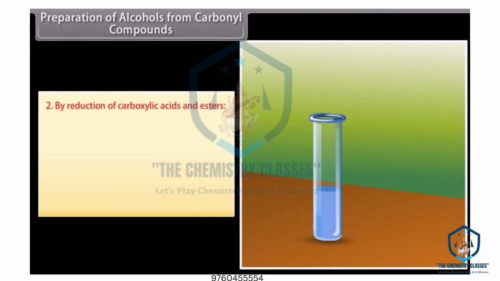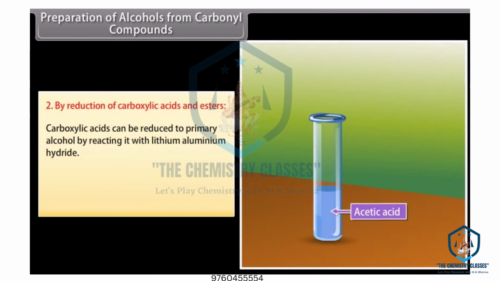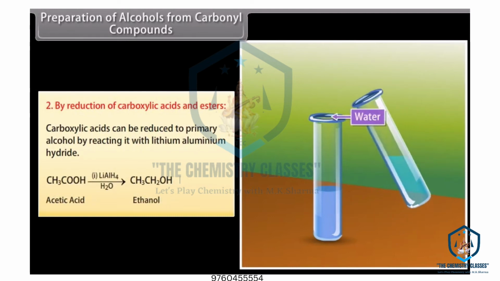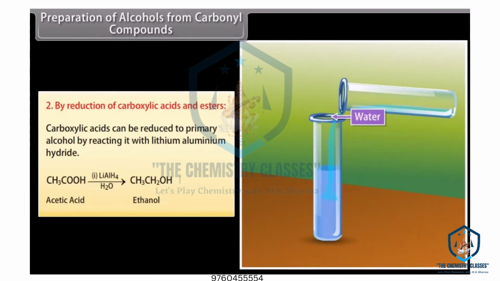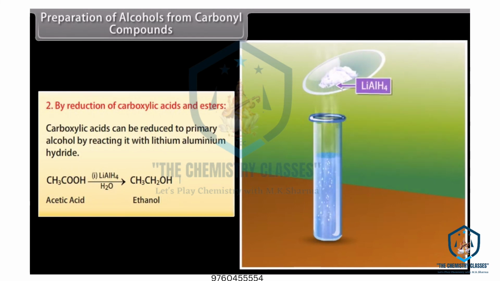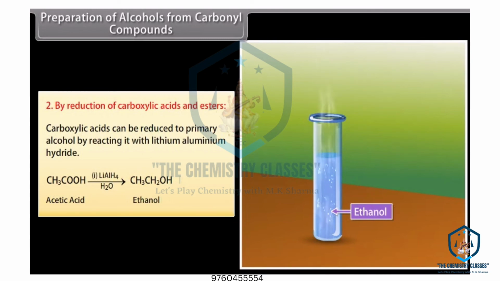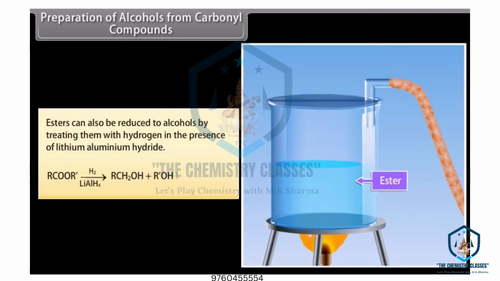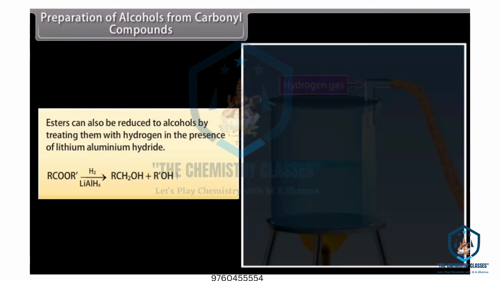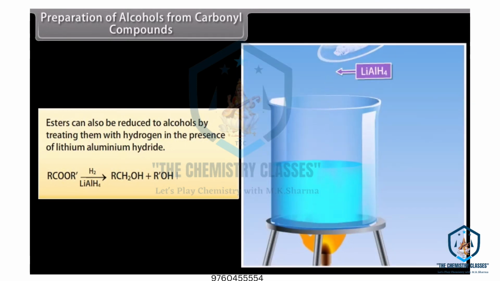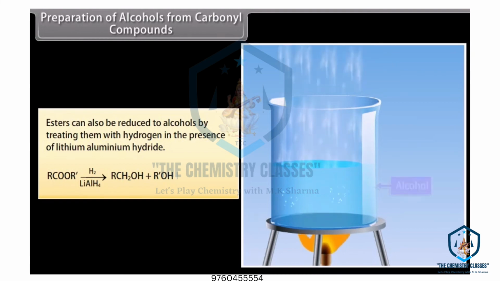From carbonyl compounds. By reduction of carboxylic acids and esters. Carboxylic acids can be reduced to primary alcohol by reacting them with lithium aluminium hydride. Lithium aluminium hydride is mixed with acetic acid along with water, which forms ethanol. Esters can also be reduced to alcohols by treating them with hydrogen in the presence of lithium aluminium hydride, which forms alcohol.